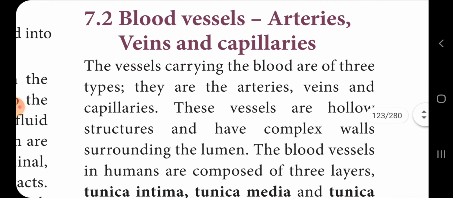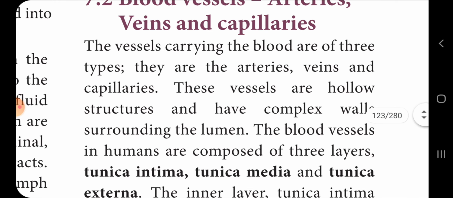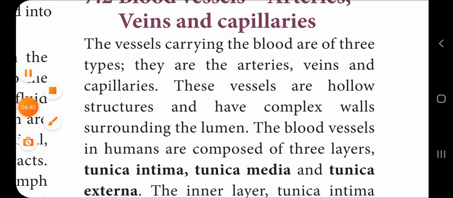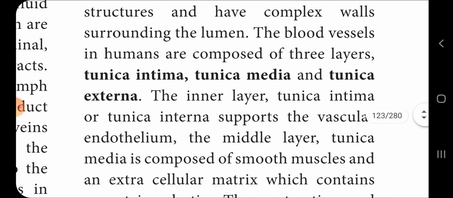Next, the blood vessels: arteries, veins and capillaries. The vessels carrying the blood are the arteries, veins and capillaries. The vessels are hollow structures with a complex wall surrounding the lumen. The blood vessels in humans are composed of 3 layers. What are the 3 layers? Tunica intima, tunica media and tunica externa. The inner layer, the tunica intima, supports the vascular epithelium.